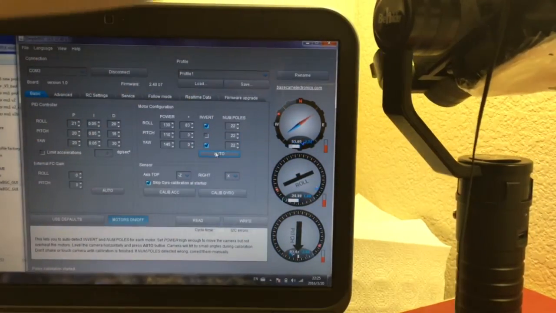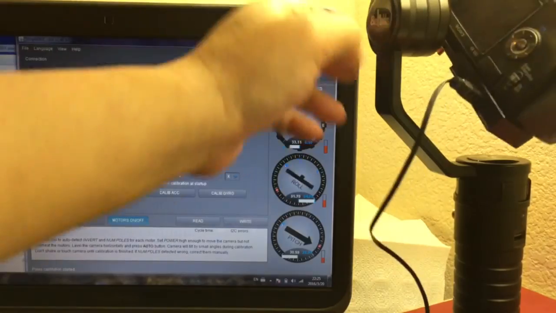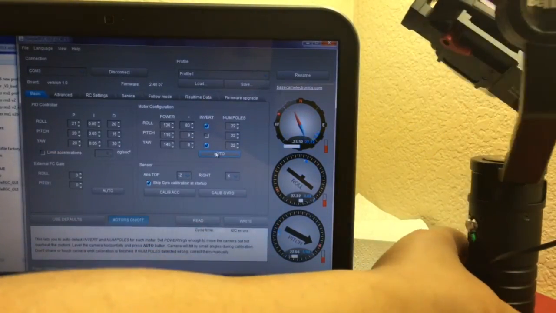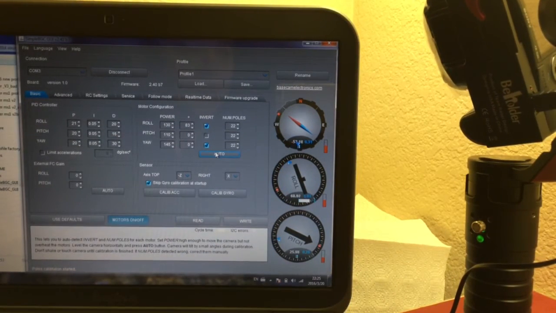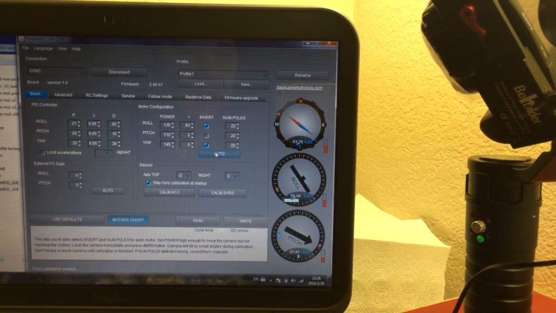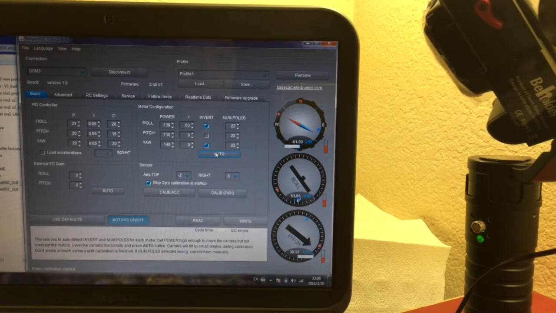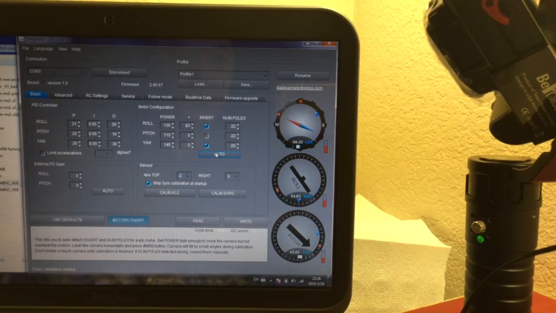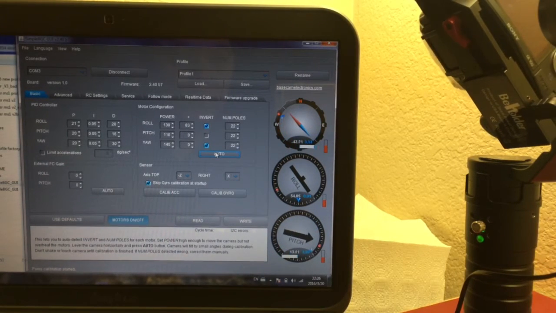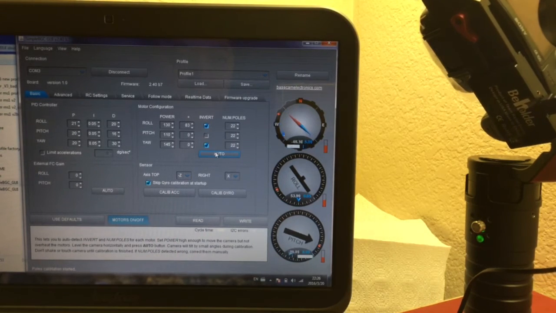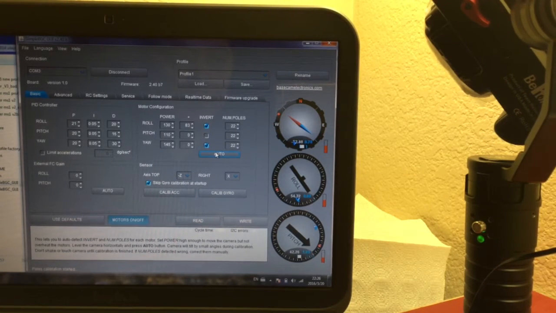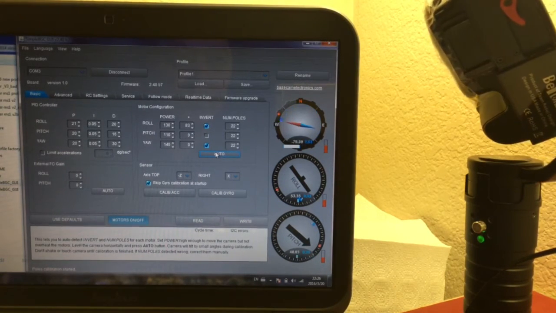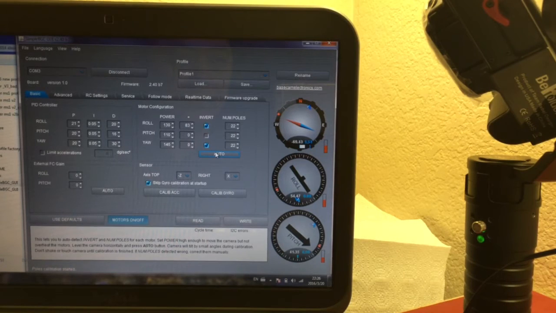You can see the gimbal now is crazy. That's okay.